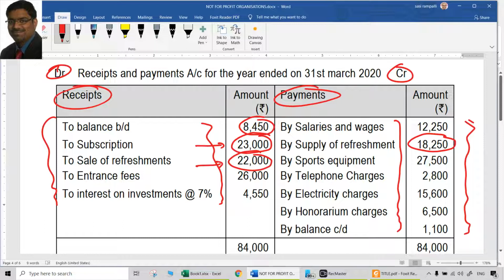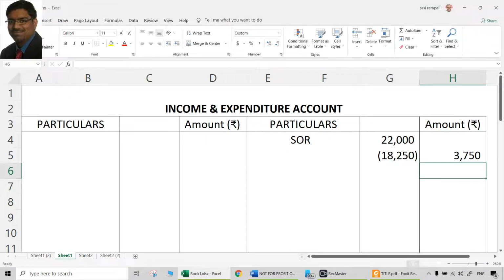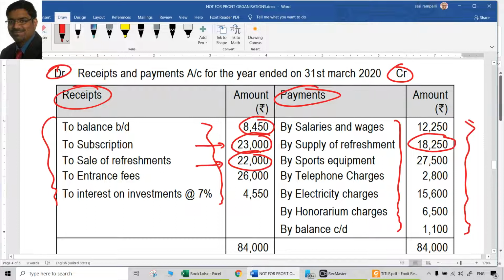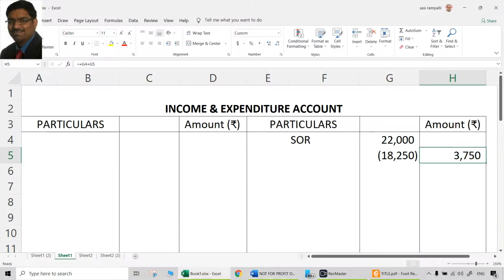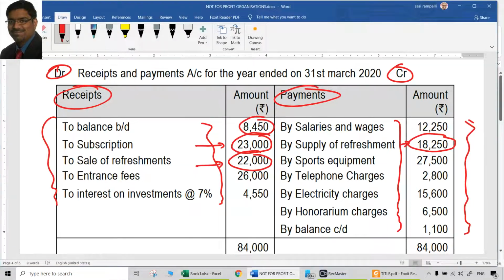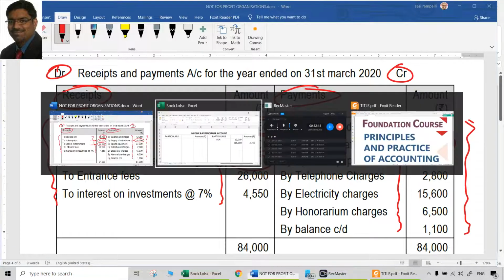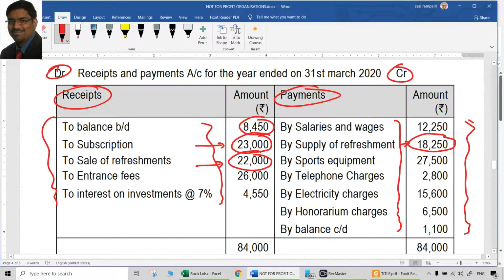Of course, ICAI's financial statements will be vast. In this case, we have only very few items. So one of the items is the refreshments. The net proceeds from the refreshments is only 3,750. So we treated one item on the credit side already by reducing it from a credit. Because it is already credited here, we need to do the debit aspect. How did we do the debit aspect? By reducing from a credit. Here already this 22,000 is debited. We did the credit aspect by crediting the income and expenditure account. So that is the treatment for refreshments.